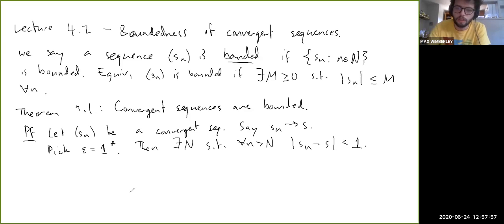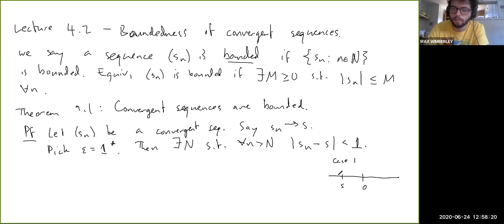So here I'll try to illustrate a little picture. What does this tell us about the absolute value of Sn, right? Let's draw a little picture. There's sort of two cases. Case one is S happens to be negative. Then how far away from 0 could Sn get?